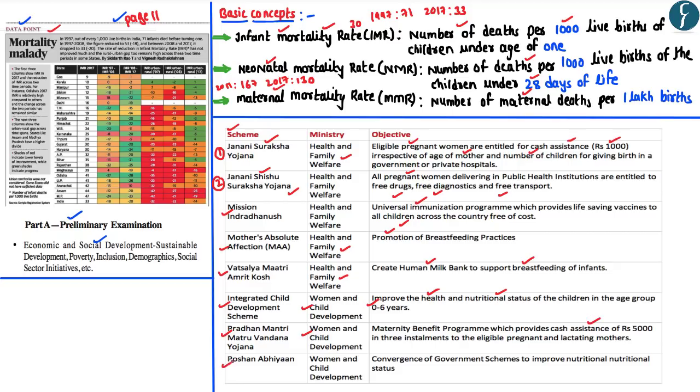And lastly, Poshan Abhiyan, which is a scheme launched by the Ministry of Women and Child Development, seeks to have a convergence of government schemes and programs in order to improve the nutrition status of the children. So these are some of the important aspects which one must know with respect to this particular article.